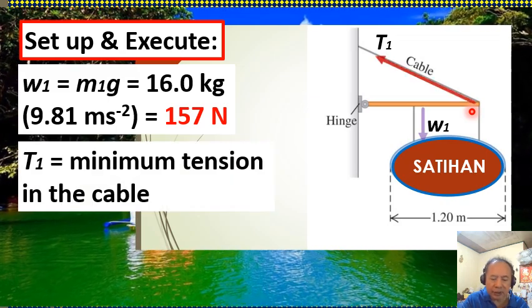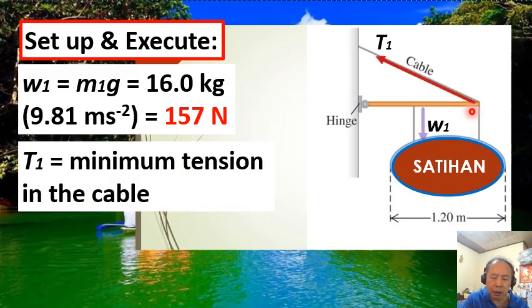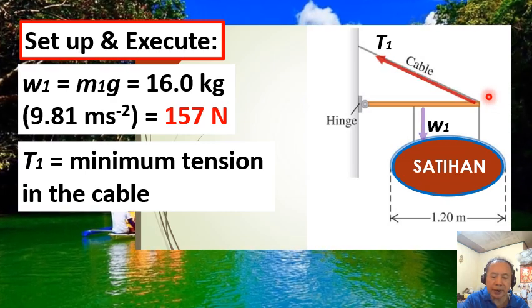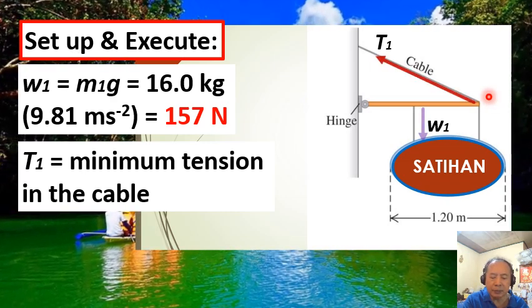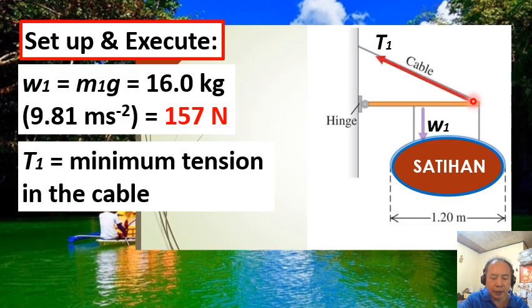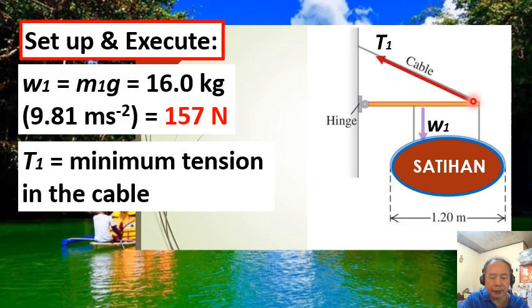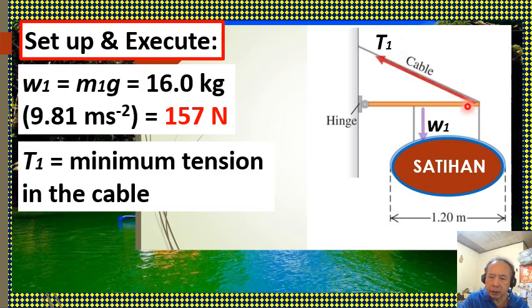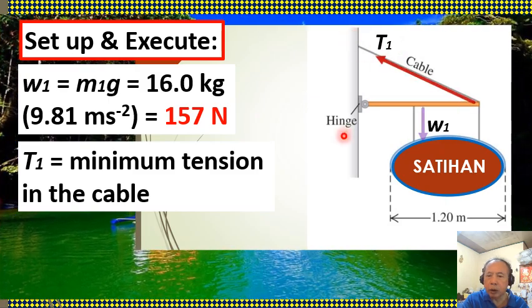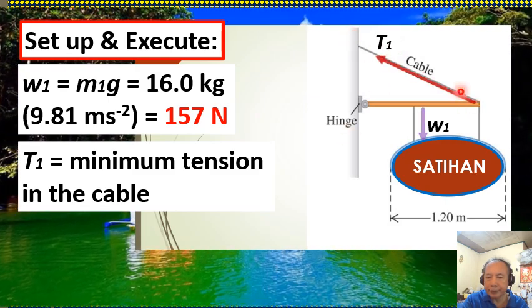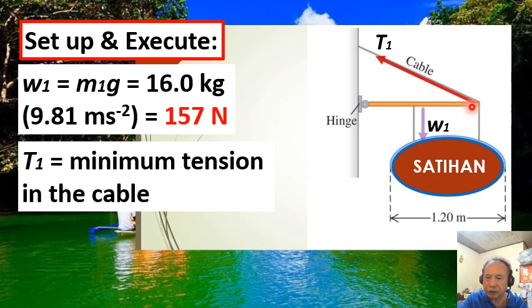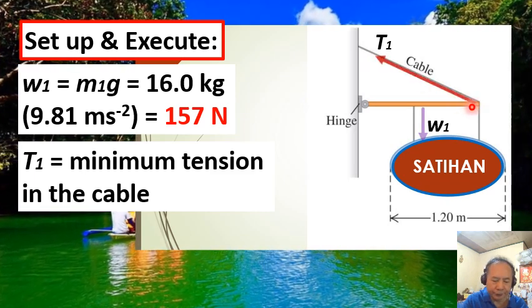The tension T1 of the cable is pulling the right end of the beam, directed towards the wall. So this is the vector arrow that represents the tension T1.